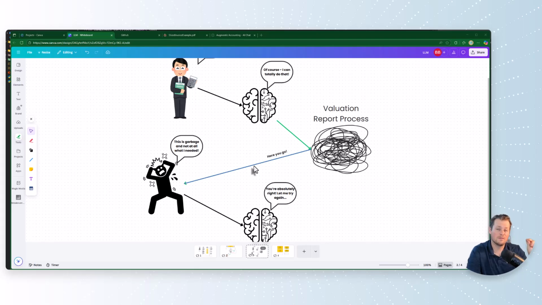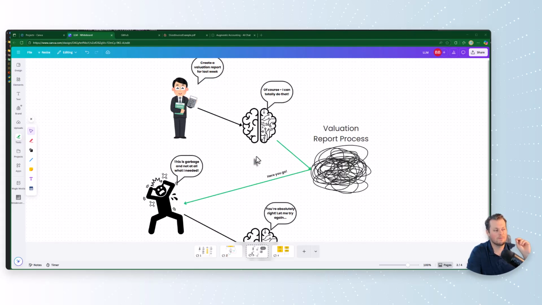Now, models have gotten better, and you can get a lot closer to the result that you're expecting with really good prompting up front. But you will always have this little black box thing going on if you're just using something like ChatGPT agent mode, for example. And so I don't think that's the right solution for accounting professionals and accounting firms because you are not really having anything that is reproducible.